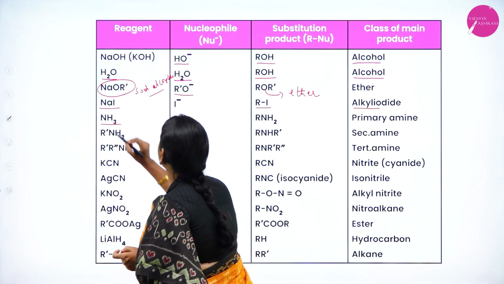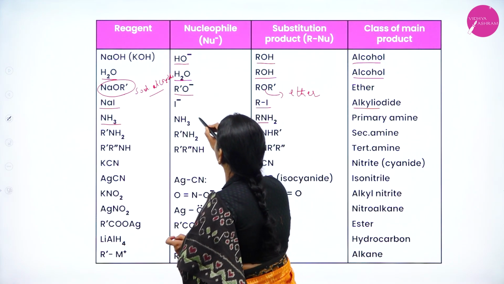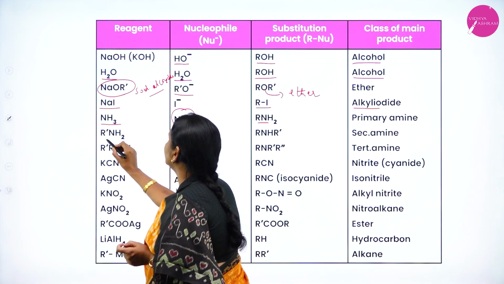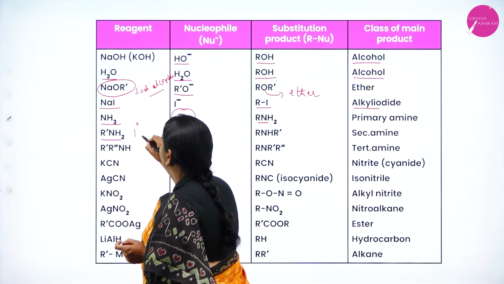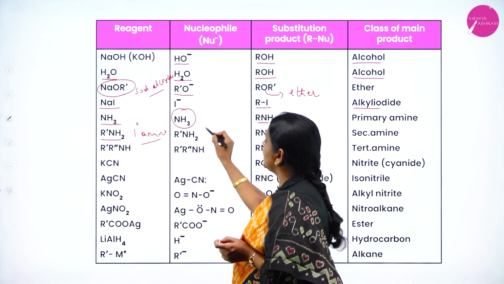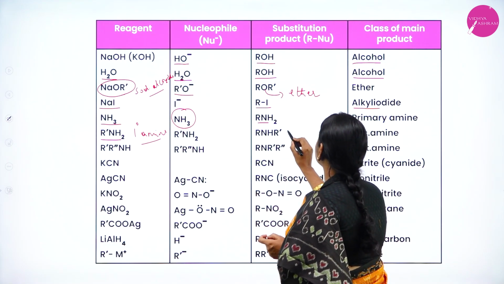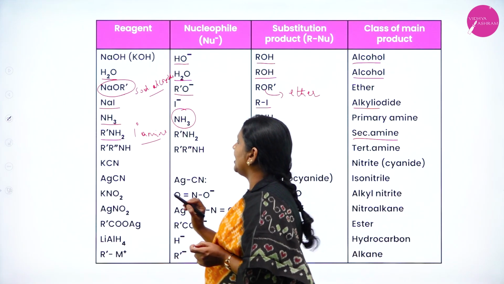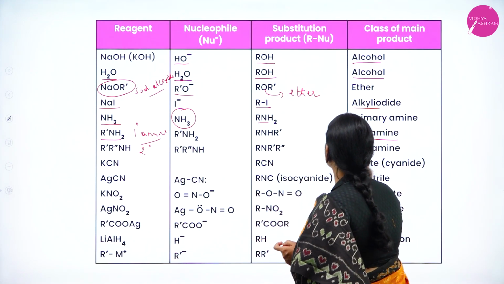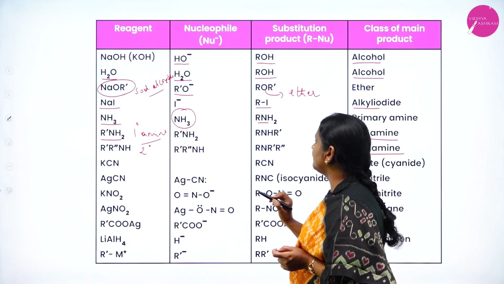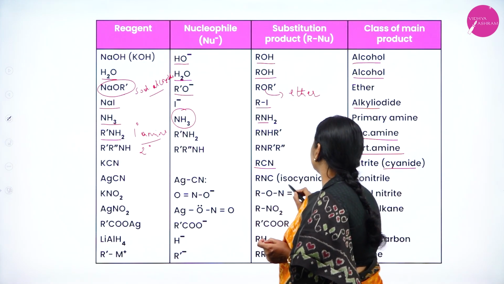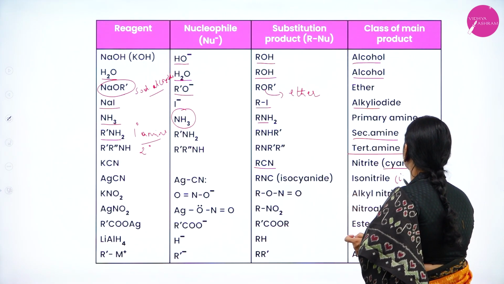When you add ammonia, the nucleophile is NH3, and you get RNH2, called primary amine. When you add primary amine, the nucleophile is R dash NH2, and you will get RNHR dash, secondary amine. When you add secondary amine, R dash R double dash NH is the nucleophile, and there is a formation of tertiary amine. When you add KCN, we will get RCN, that is cyanide. When you add AgCN, you are going to get isocyanide.